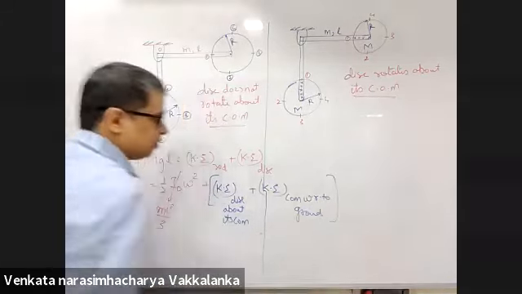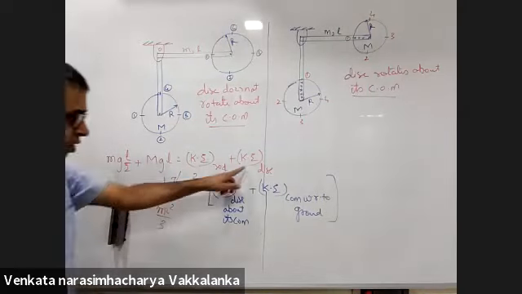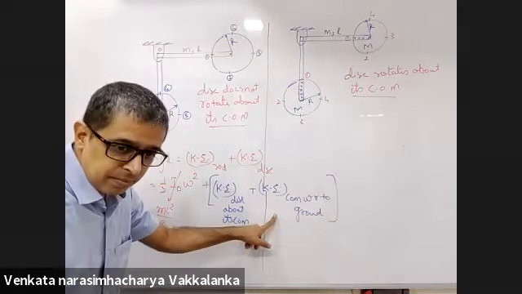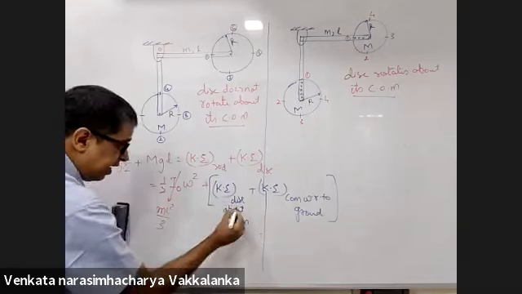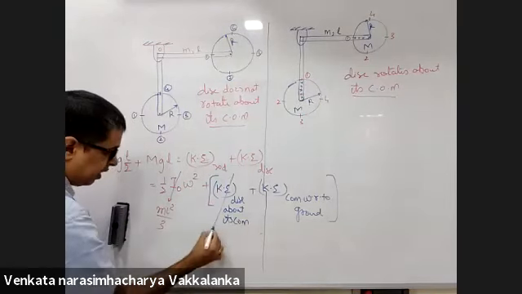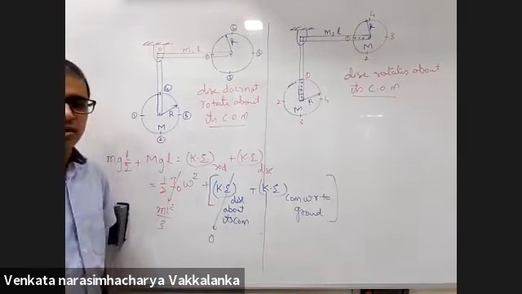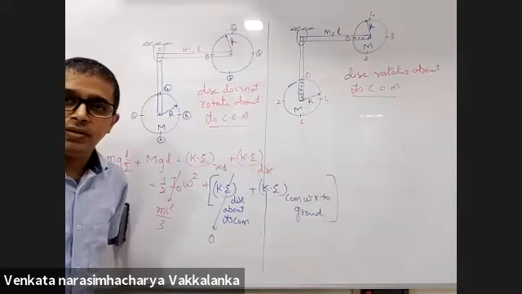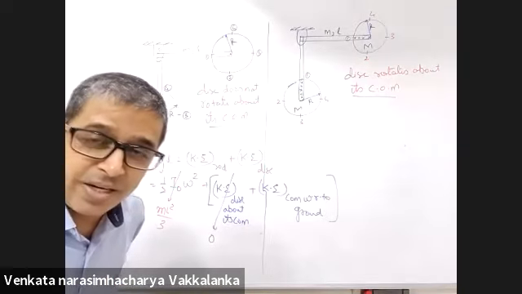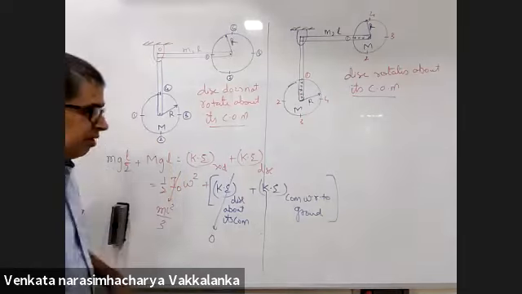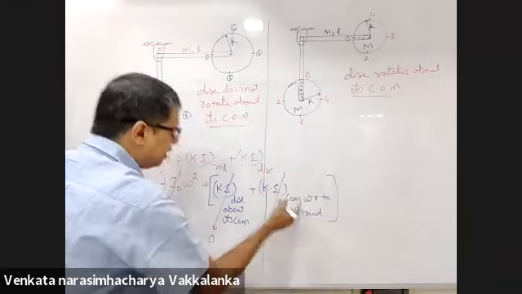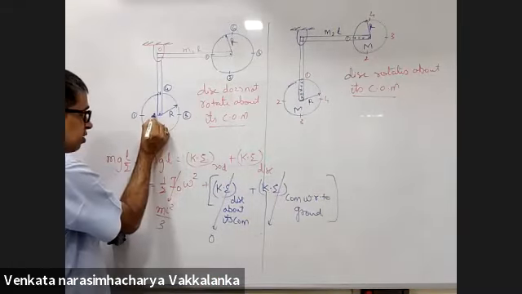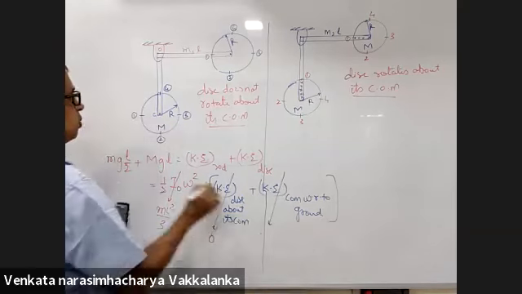Do you all agree with this? This is for the disk. Kinetic energy of the disk about its center of mass is 0. We already visualized this: no rotation, so kinetic energy about the center of mass is 0. Then the kinetic energy of center of mass of the disk with respect to ground.